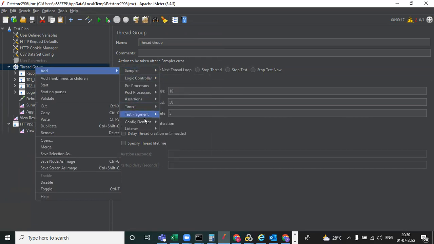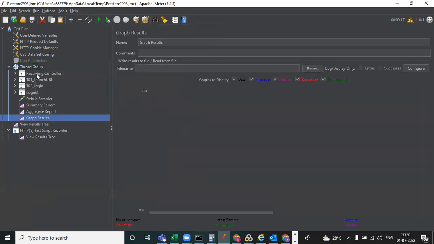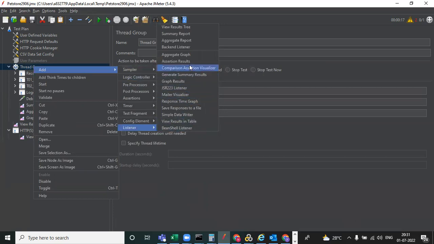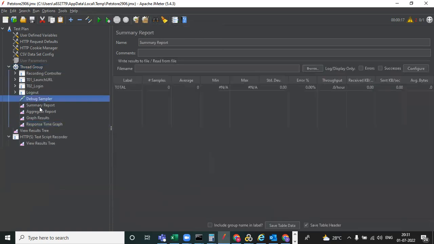For listeners, we add anything apart from the aggregate report we have given. To generate the summary report, you can also give graph results, and we also have the response time graph. So you can come to the listeners and add those things. So all of these I added. Now we need to execute.